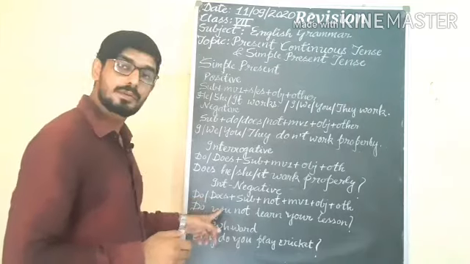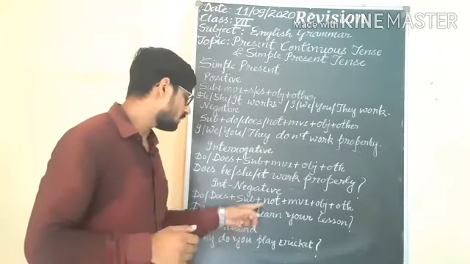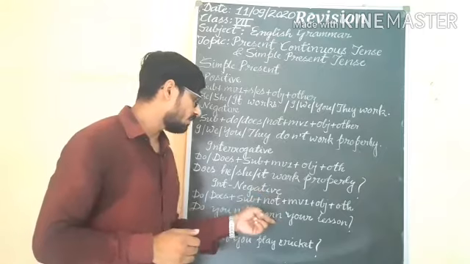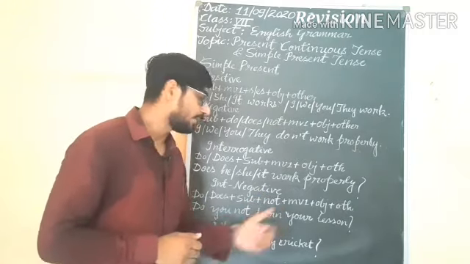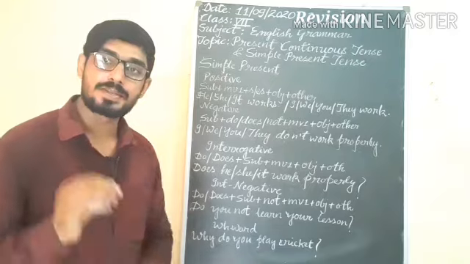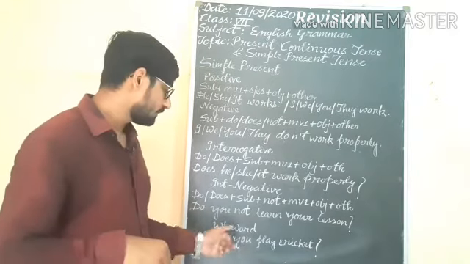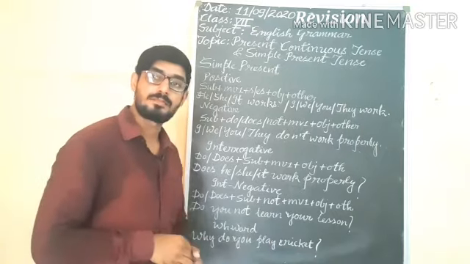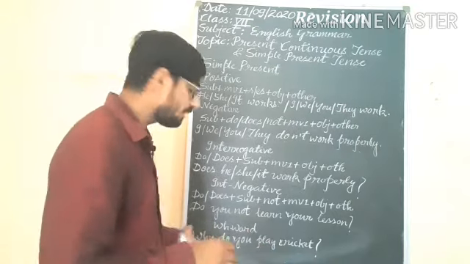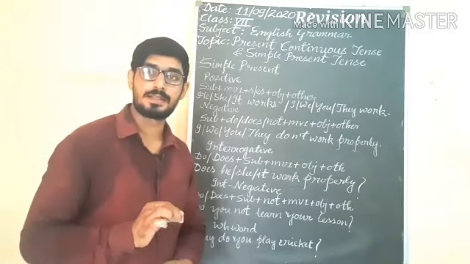Do you not learn your lesson? And in WH word sentences we will use first the WH word, afterward do or does, then subject, then main verb first form plus object and other. The pattern is the same, only we include the WH word first in the sentence.